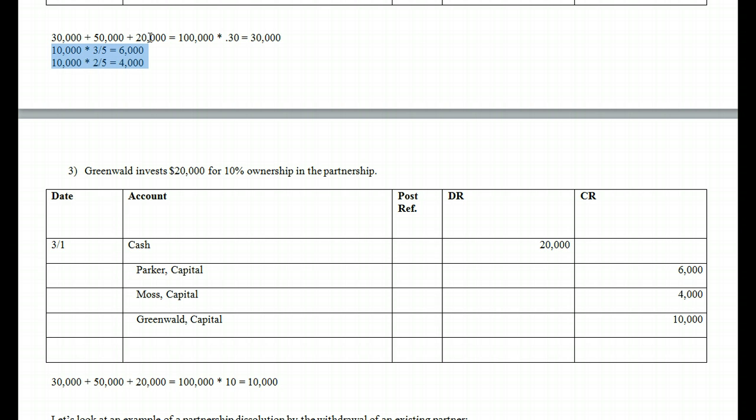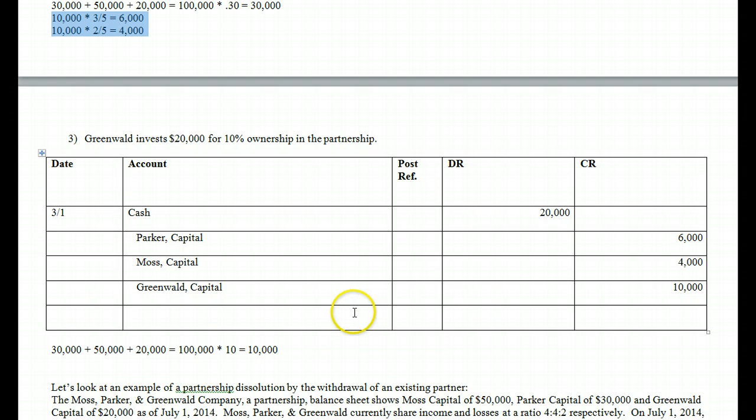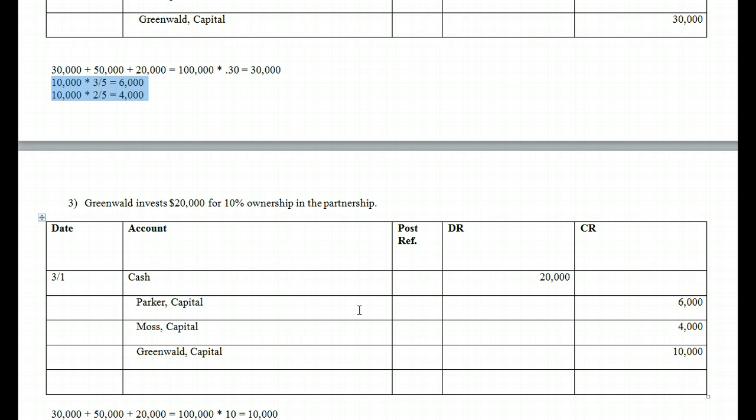So that's the amount, that $10,000, the difference between 20,000 cash and the 10,000 ownership. That $10,000 difference needs to be allocated out. So it just happens to work out 3/5 is 6,000, 2/5 is 4,000. All right. So that's how we could possibly admit a partner. Either the new partner buys a portion of an existing partner, or that partner invests straight into the partnership for a return or for an ownership percentage.